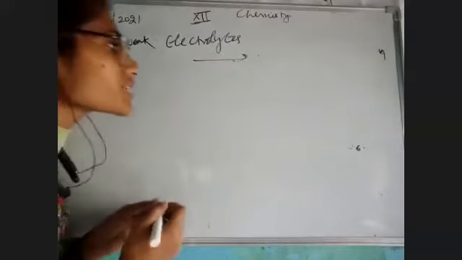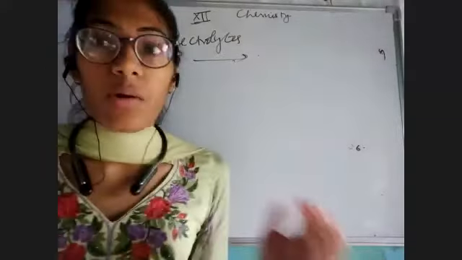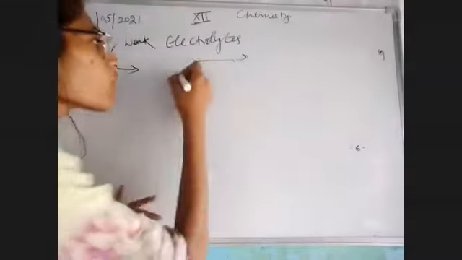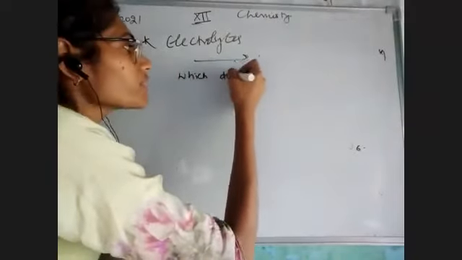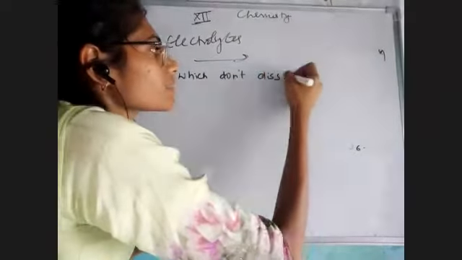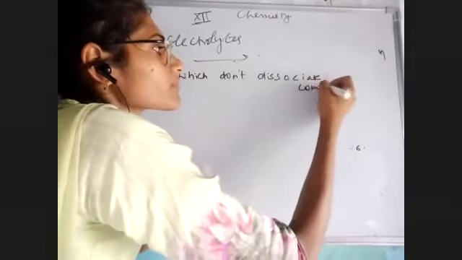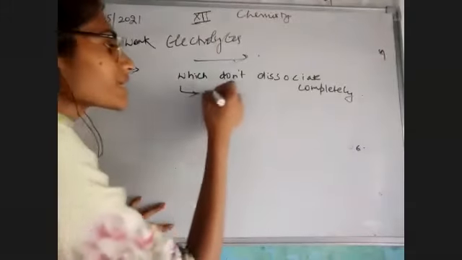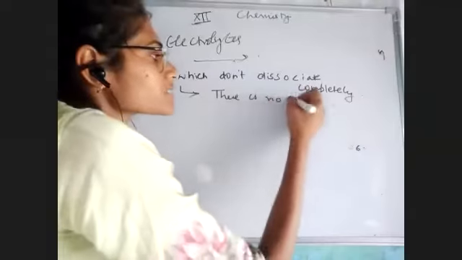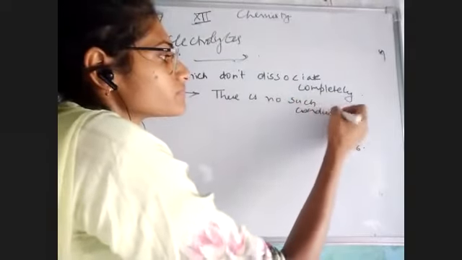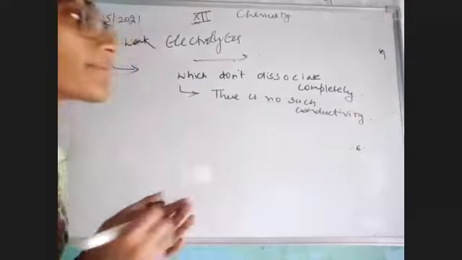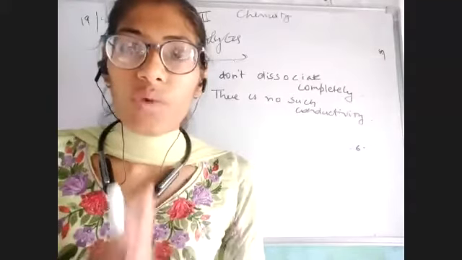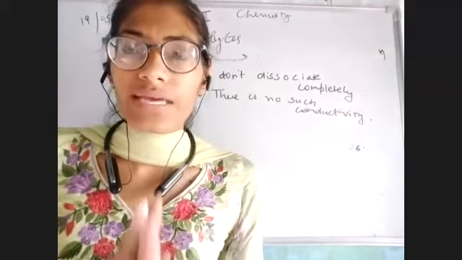Now the first point is, बच्चे, you know very well whenever we started about the strong and the weak electrolytes, आपको याद होगा कि weak electrolytes are those which do not dissociate completely, है ना? So if they do not dissociate completely, that means there is no such conductivity, है ना? Because the number of ions is not much over there, the conductivity is also low. Now the point here is what would happen if we observe the weak electrolytes.